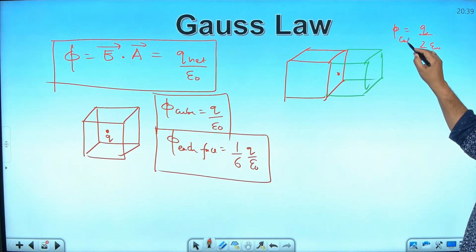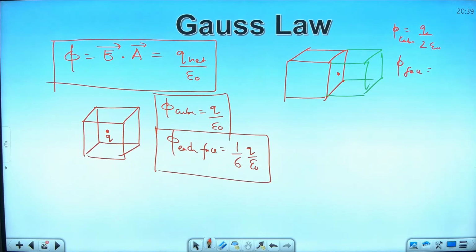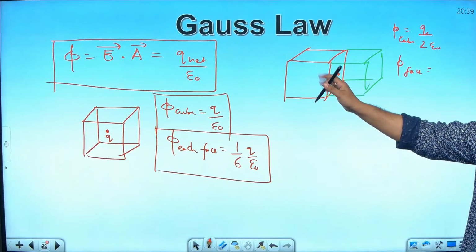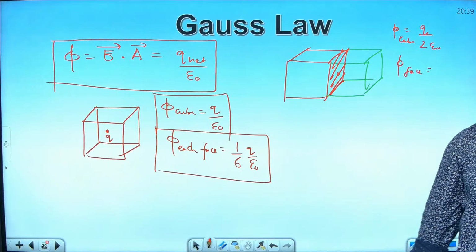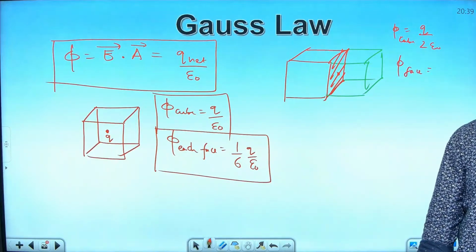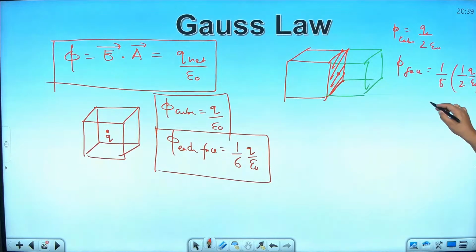And for each face how much? 1 by 10. Why 1 by 10? Because q by 2 it is taking, and this face will not be considered. Whichever face the charge lies on, that face will never be considered. How many faces remaining? 5 faces. So it will become 1 by 5 times 1 by 2 q by epsilon naught. The answer will be q by 10 epsilon naught.